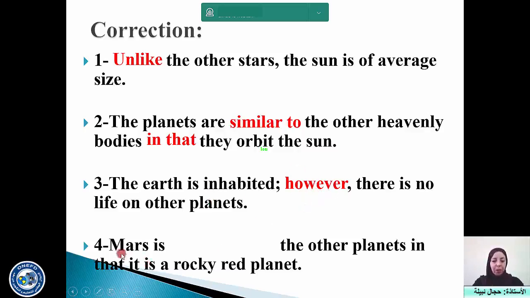So concerning the last one, we are comparing Mars with the other planets in what? In the fact that Mars is a rocky red planet. Of course, not all the planets are rocky and red. So this is a difference. That's why we use "different from". Okay? So "from" is a preposition that goes with the adjective "different" to express difference. You cannot use any other preposition here. You cannot say "different of" or "different for" or what. It's "different from".